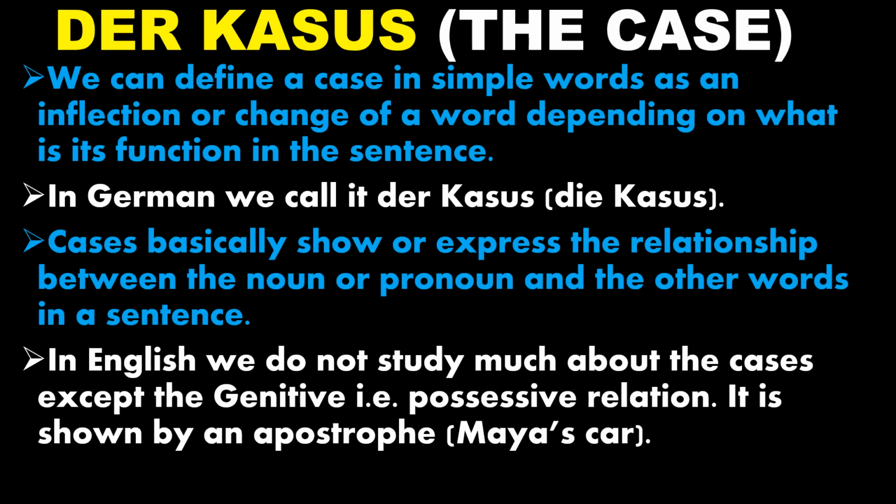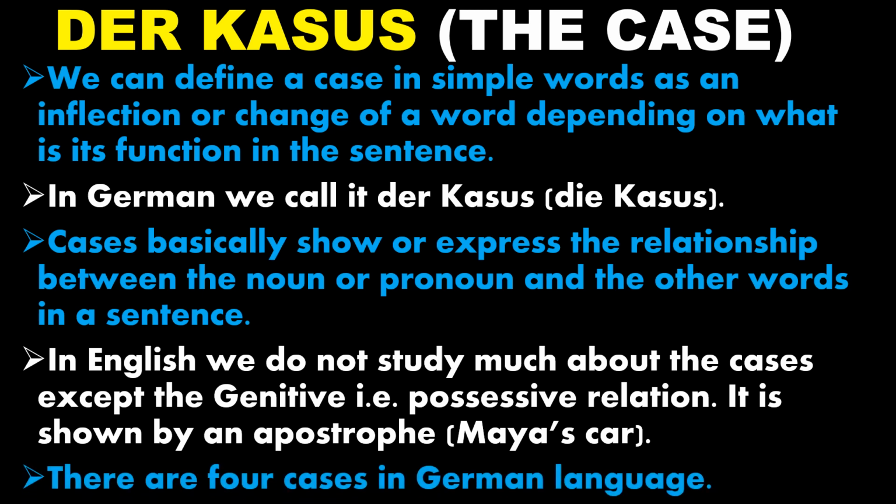In English, we do not study much about the cases except the genitive, that is possessive relation. It is shown by an apostrophe like this in the example, Maya's car. The car belongs to Maya. So the relationship is shown by this apostrophe. There are four cases in German language.